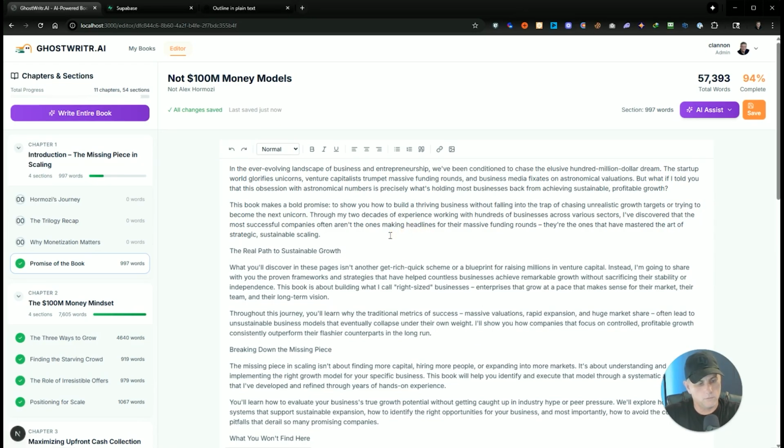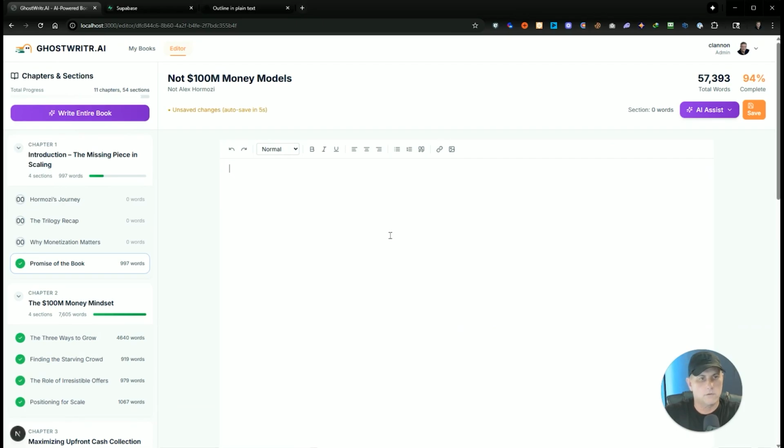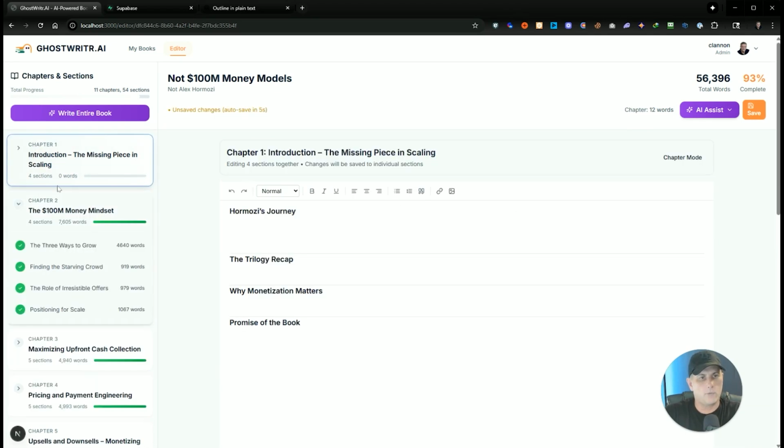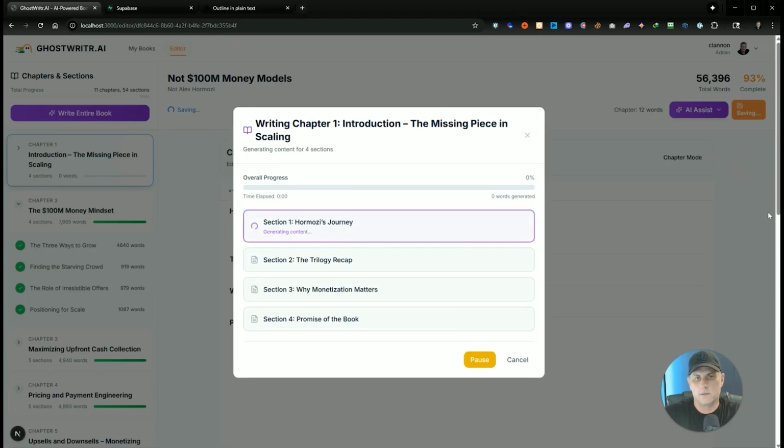Whoops. So now I've gotten rid of all these sections and look at the percentages updating properly. Now I'm going to rewrite this chapter by doing this. And let's see if it writes it in the first person as Hormozi.